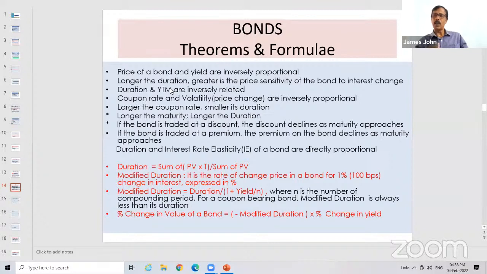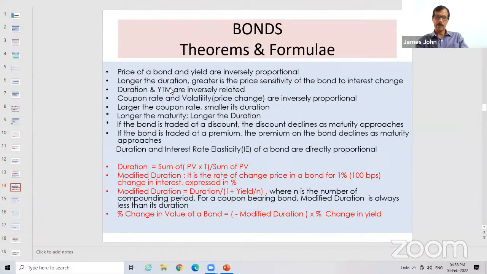If the maturity is more, say there are 4 bonds, one 10-year, another 5-year, another 3-year, another 2-year, which has the largest duration? The one having the largest maturity. The 10-year bond will have the largest duration. Like that, these theorems, you have to understand the concepts. Now I will give that.